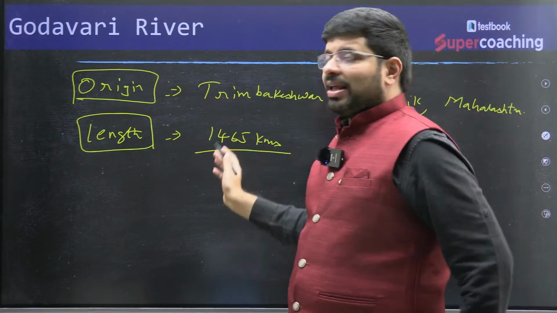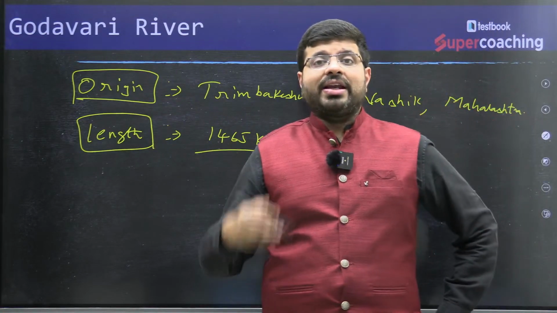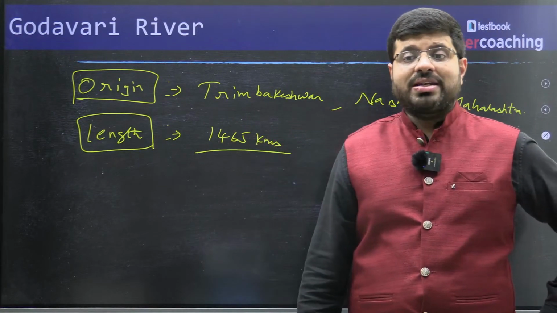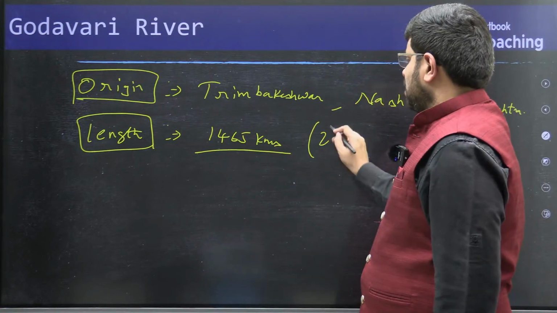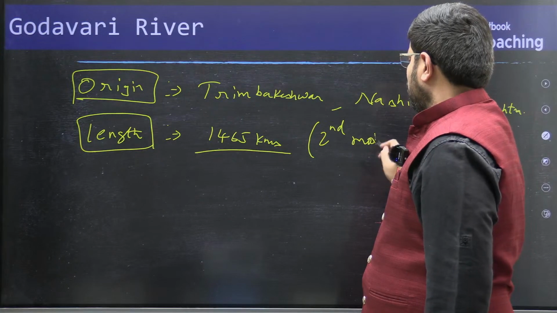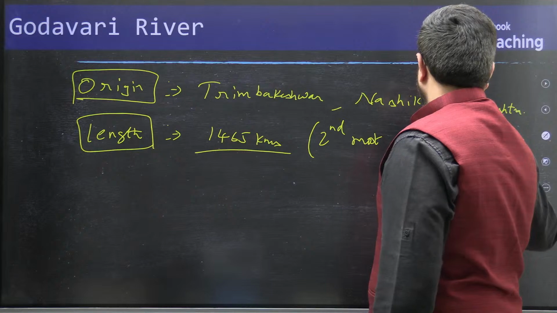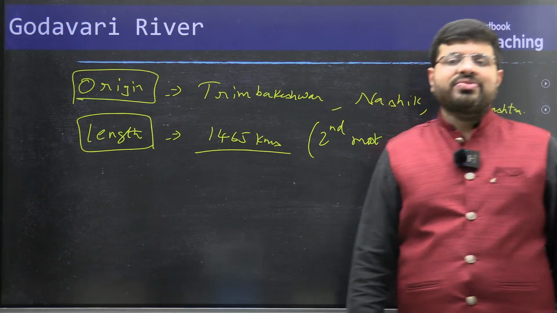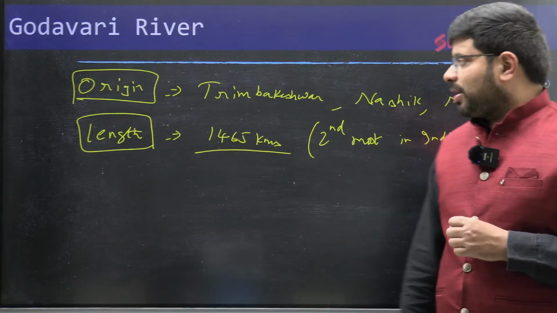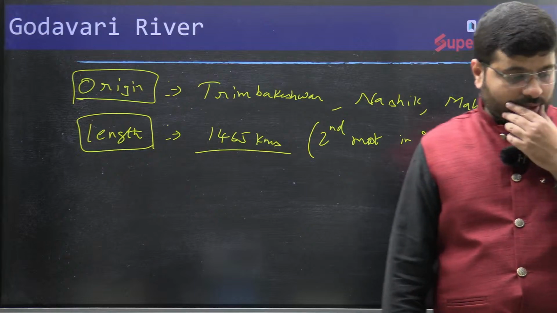So you can see the lengths are varied. Brahmaputra has a high length of 2880 kilometers, but within India, very less. That's why the Godavari is the second most in India after Ganga, right? So origin is very important. The length is very important to understand. Then the area which is covered.